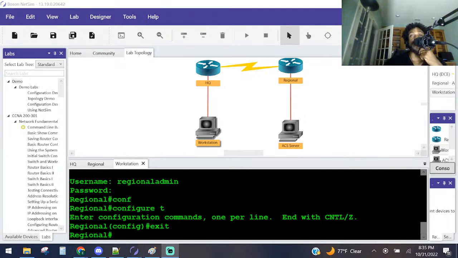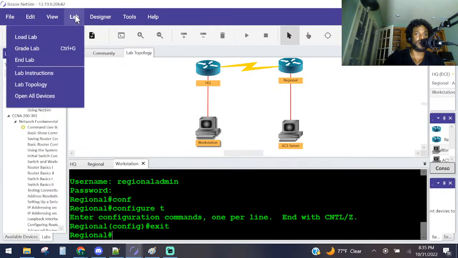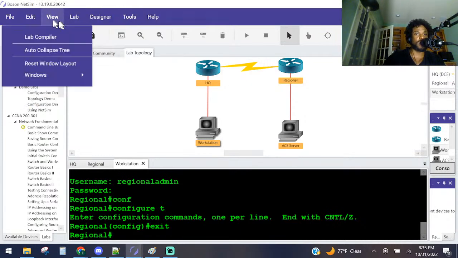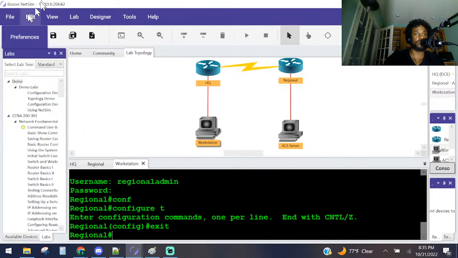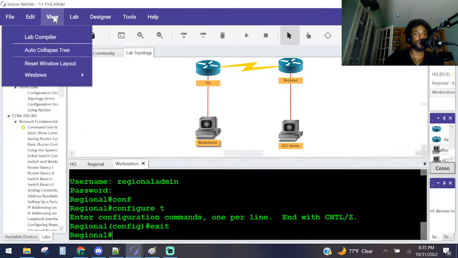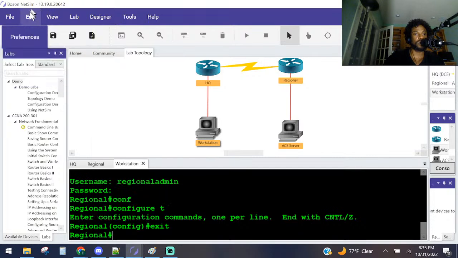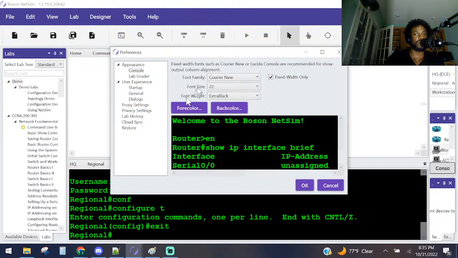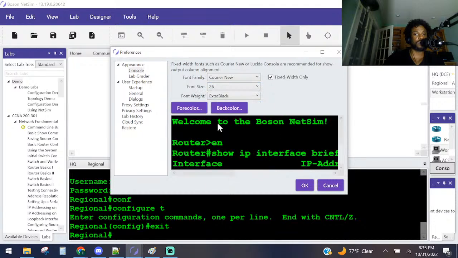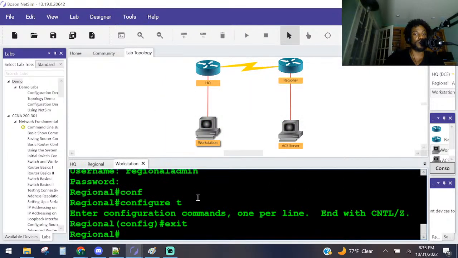Y'all got any questions or anything, man? Y'all let me know if I'm losing anybody. You know what? This is the only thing I don't like about this microphone stand, is that it don't rotate, because it's all in my face and stuff like that. But y'all ain't worried about that. Y'all ain't focused on me, right? Y'all focused on the commands and stuff like that, right? Y'all let me know if y'all can see the text too. Let me make that a little bit bigger for y'all. Let me view, right? I think it's the view. Windows, nah. Edit preferences, font size. Let's go with 26. Okay, y'all let me know if that looks better there.